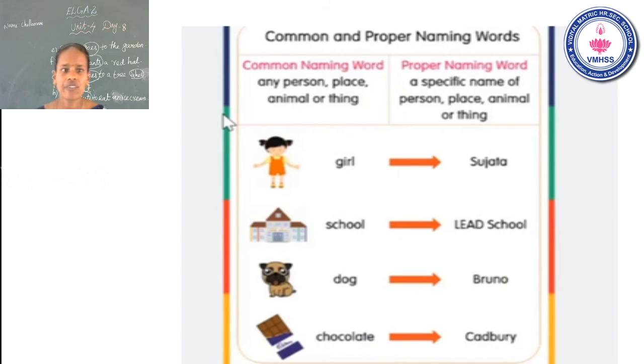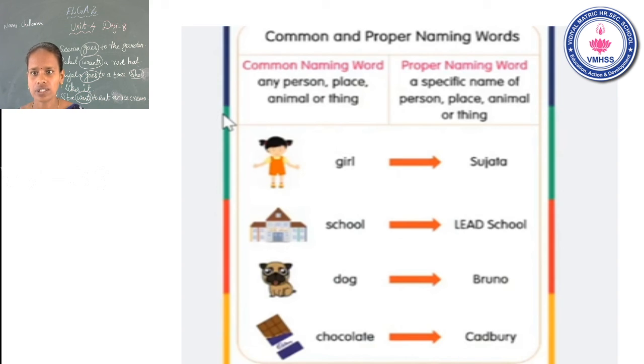Okay, this is the definition of common and proper naming words. The first one, common naming word: any person, place, animal or thing. This is common naming word. Next, proper naming word: specific name of person, Rani, Sita. Okay. Specific name of person, place, animal or thing.